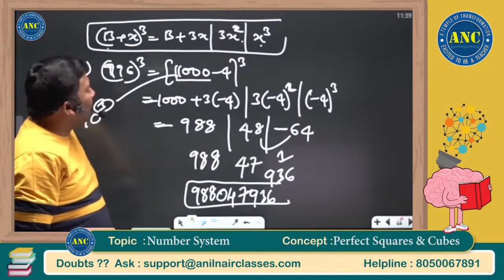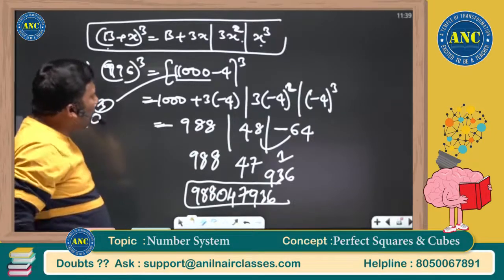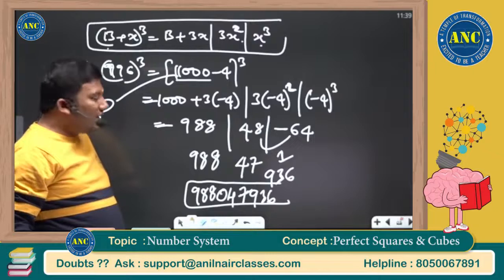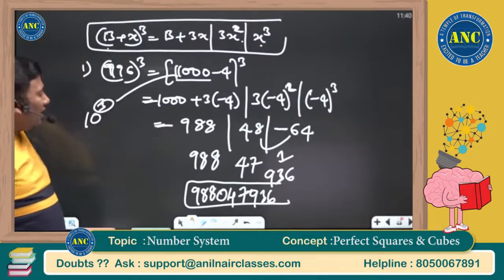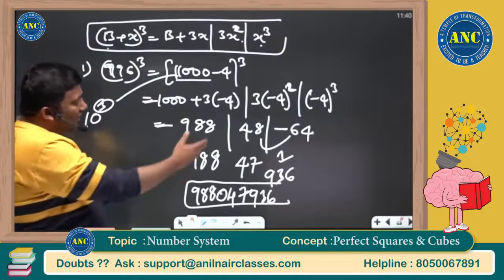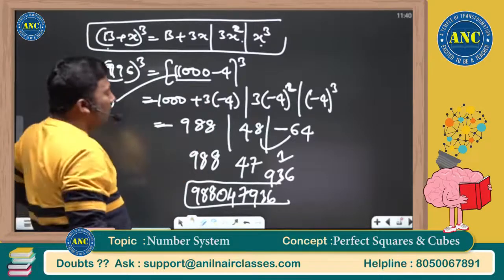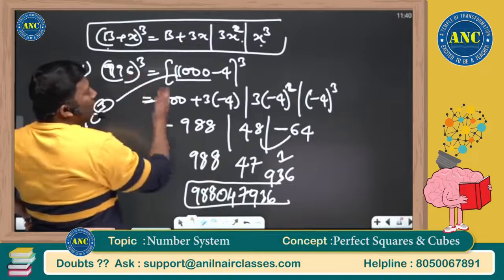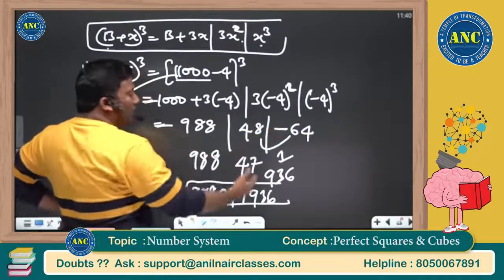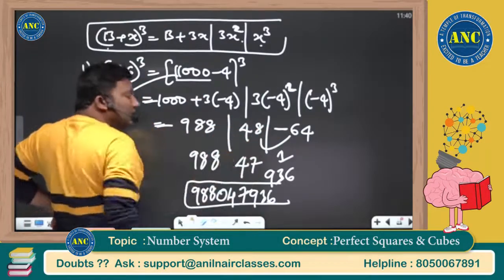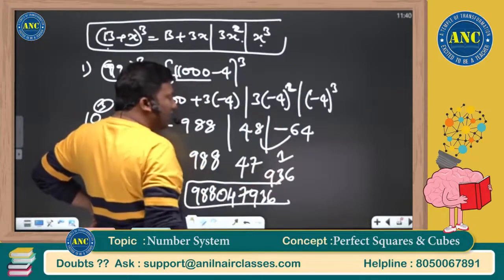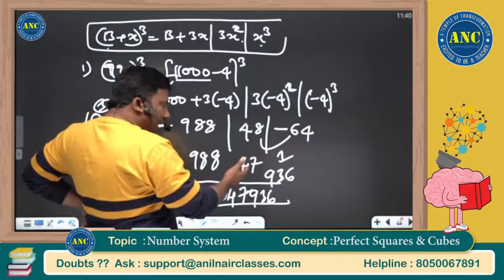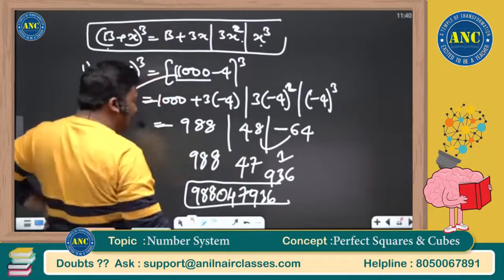996 whole cube, 1000 minus 4 power 3: b plus 3x, 3x square and x cube. 1000 minus 12 is 988. 16 3s are 48. Minus 4 cube is minus 64. If I cube a positive number, I will not get a negative number. 1 is carried on a base 1000. 1000 minus 64 is 936. 48, 1 carried. Remaining is 47.